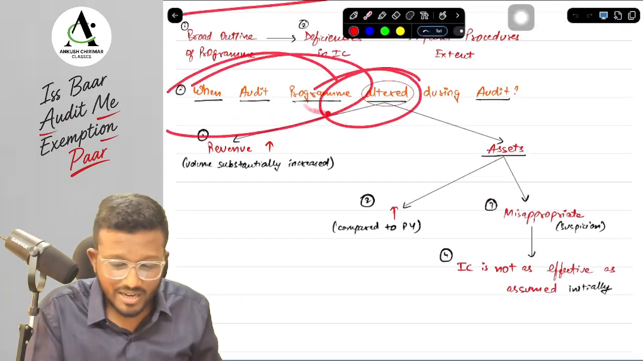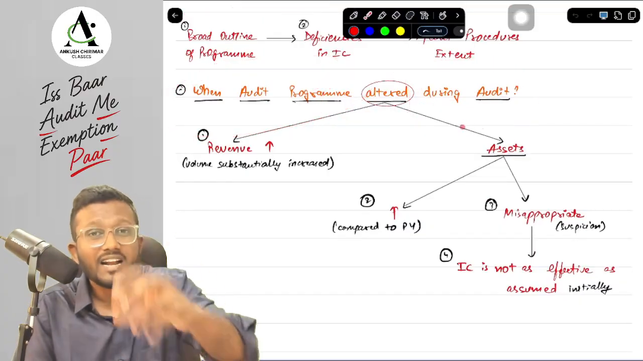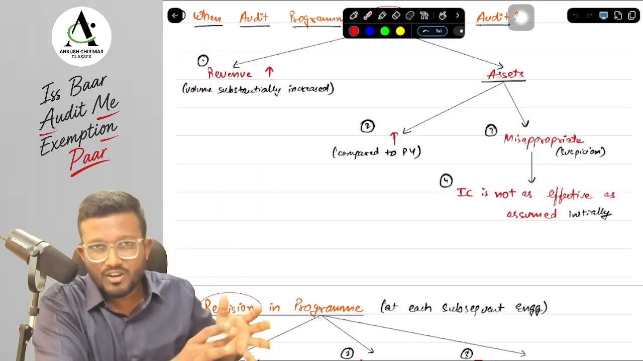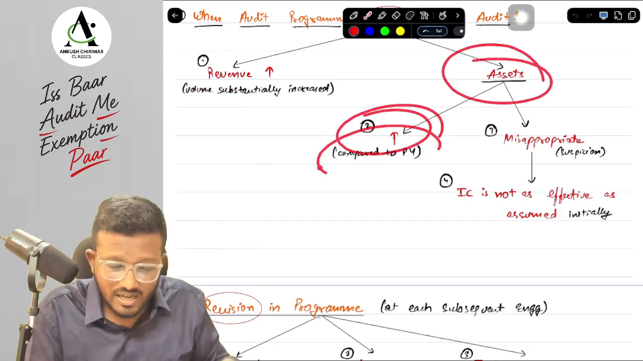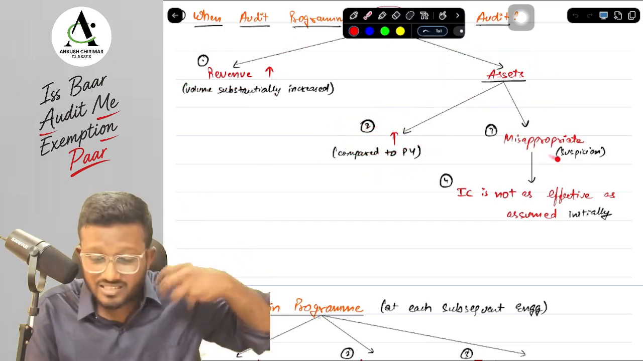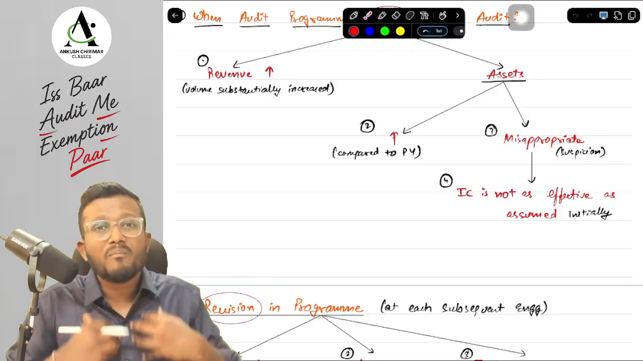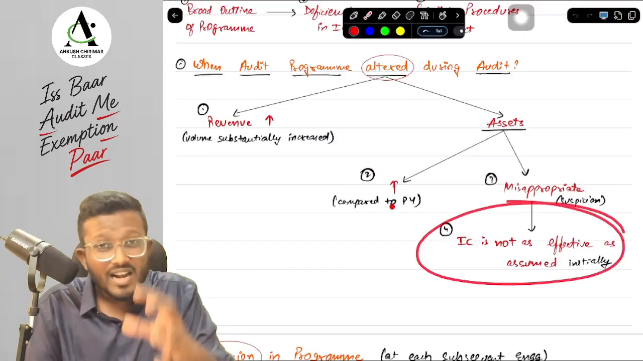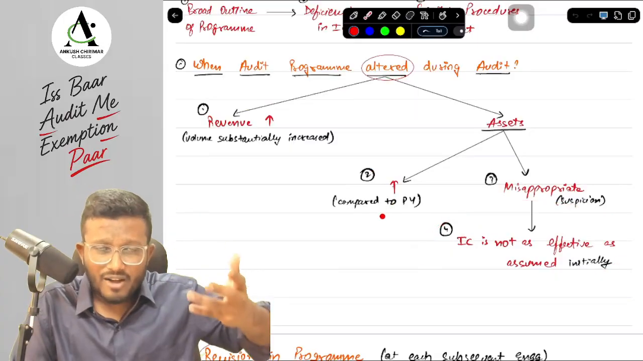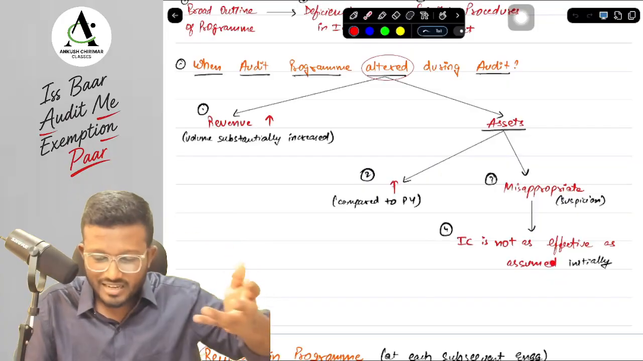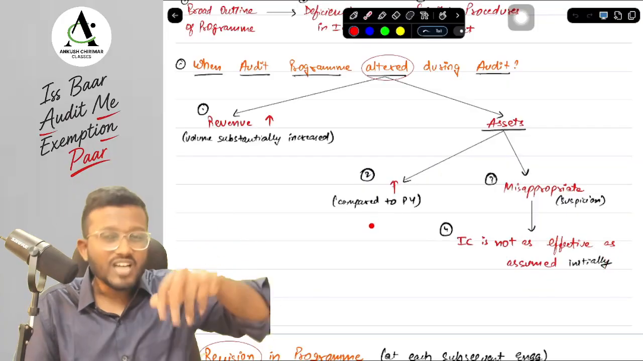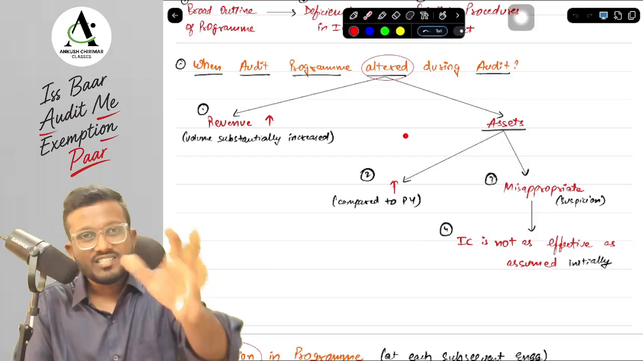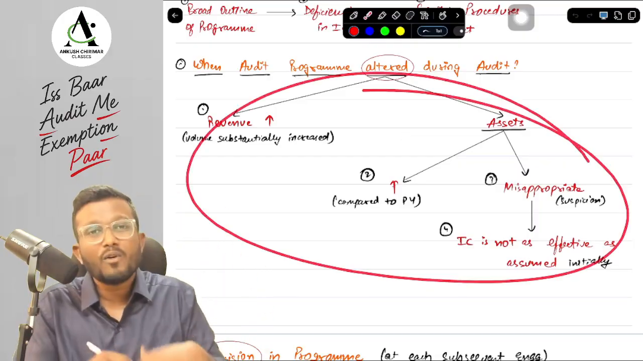Now when does the audit program need to be altered during the audit? While auditing, when do I need to alter the audit program, sir? First of all, when the revenue has significantly increased from the previous revenue figure, or the assets have increased compared to the previous year. Next, when the assets are misappropriated. If I suspect that the assets are misappropriated, I may need to alter the audit program. And lastly, when I consider that the internal controls are effective, but they turn out to be not as effective as I assumed initially, I will have to alter my audit program so that I can increase the procedures. Okay, yes sir, these are the 4 situations.